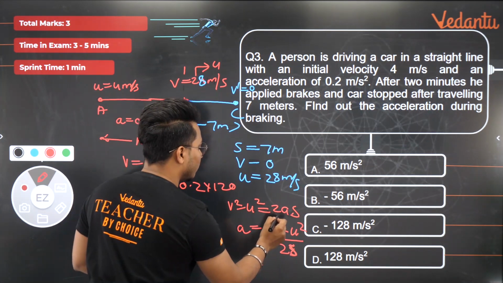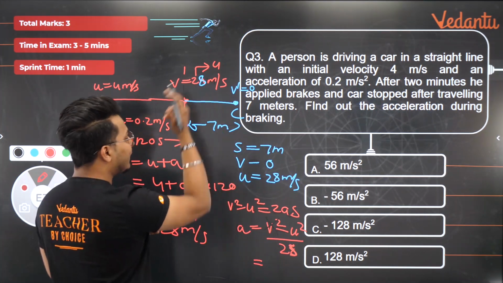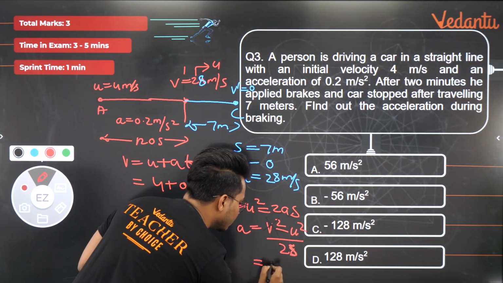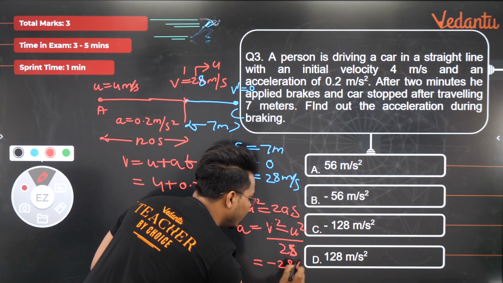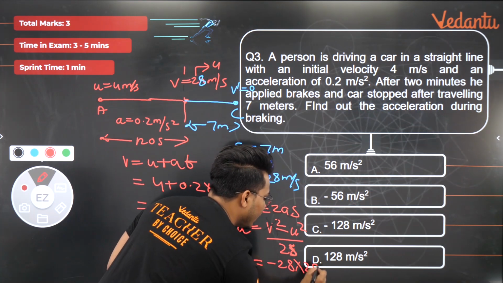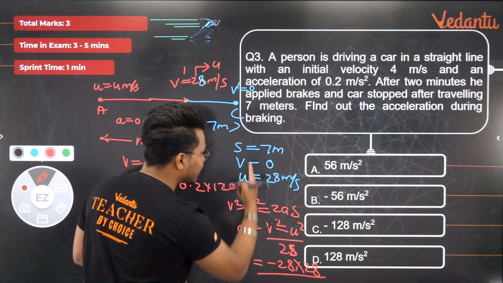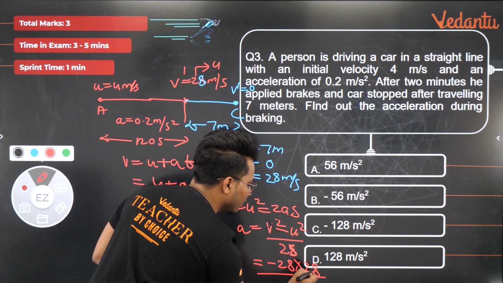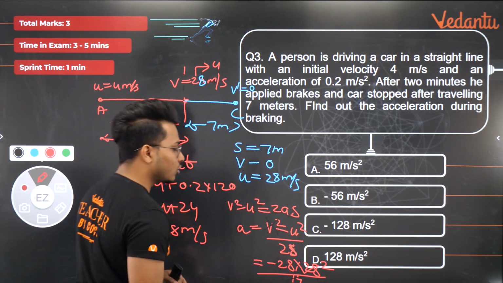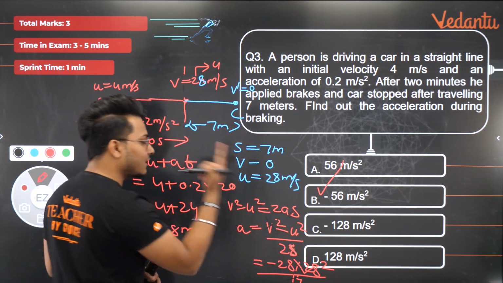Correct? So this will be equal to what? V is 0. 0 है V. U क्या है? 28 का स्क्वायर. So minus 28 का स्क्वायर. So minus 28 into 28 divided by 2 into S. S कितना है? 7. तो 2 into S is 14. ना अगर आप ध्यान से देखोगे, 14 1 जा 14 2 जा. So 28 into 2 is 56. So minus 56 meter per second square is the right answer.